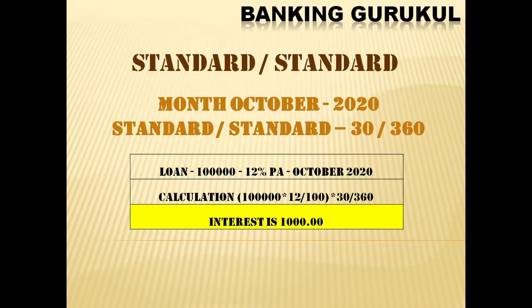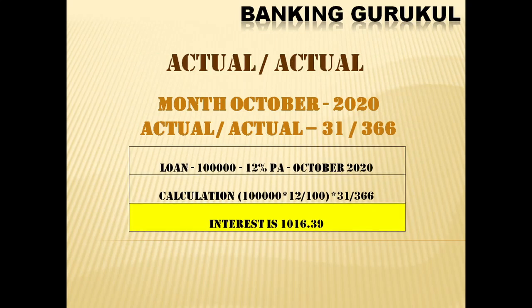For the same amount, if I calculate with the actual by actual interest calculation method, that is 31 days for October and 366 days for the year 2020. You can see the calculation. Now interest is calculated as 1016 rupees, 16 rupees more compared to standard by standard.